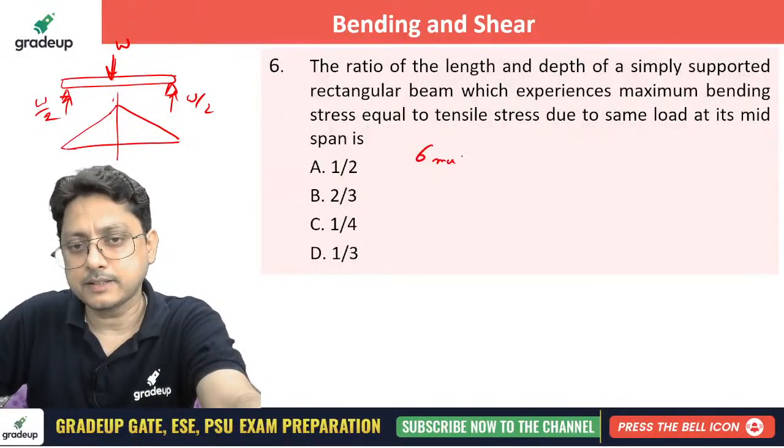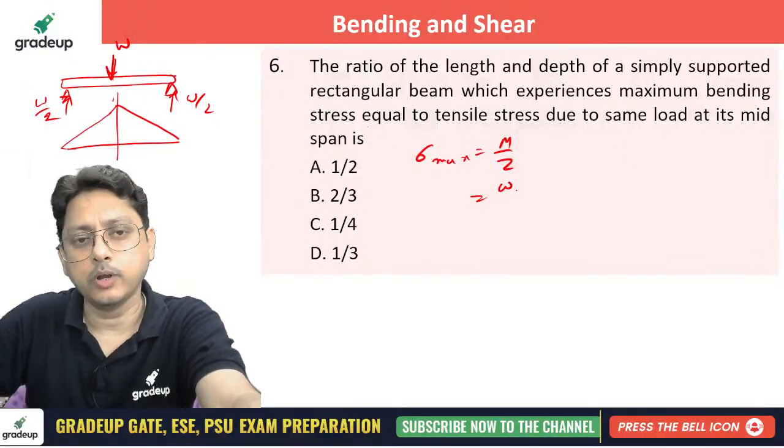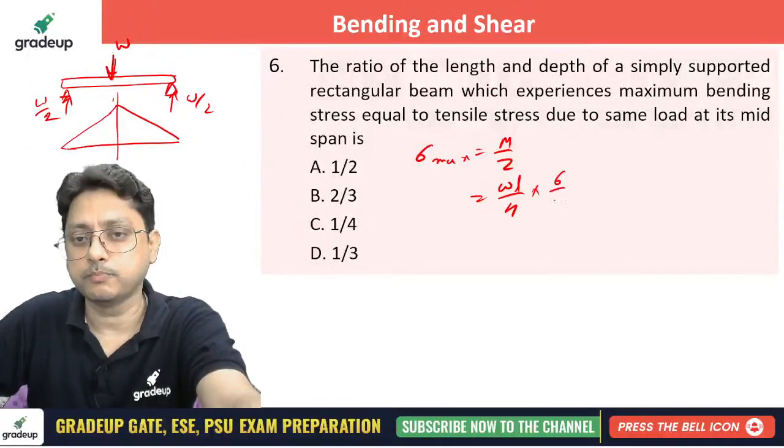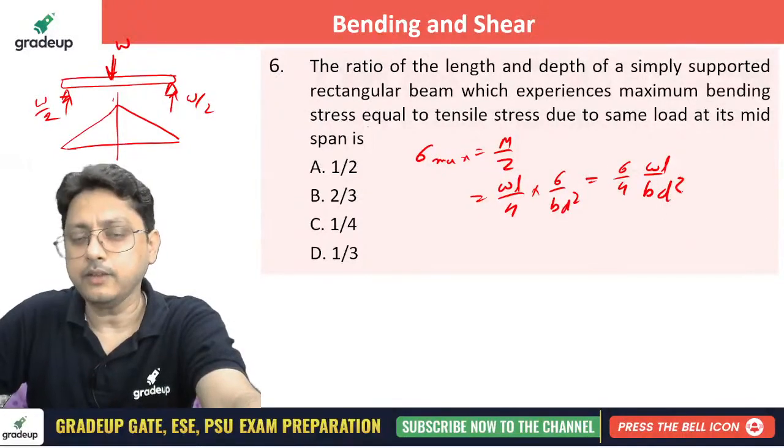Bending stress is nothing but M by Z, isn't it? I have already written M as WL by 4, into 1 by Z, where Z is BD square by 6, so 6 by BD square. It will become 6 by 4 WL by BD square. That is your maximum bending stress.